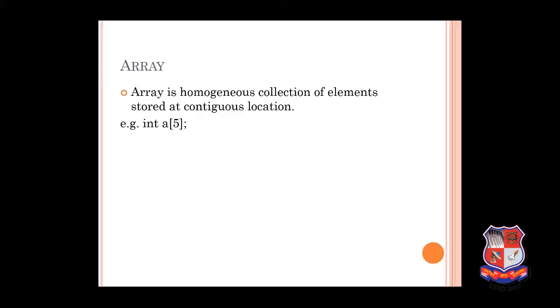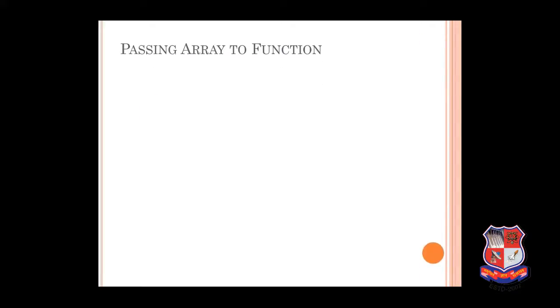Now there are 3 types of array: single dimensional array, 2-dimensional array and multi-dimensional array. This example is of a single dimensional array, where data type is integer, a is the array name and 5 is the size. Also this is a 2-dimensional array, where we provide row size and column size as well. And another one, where we have given the type as float, the array name is marks and the size is 10.